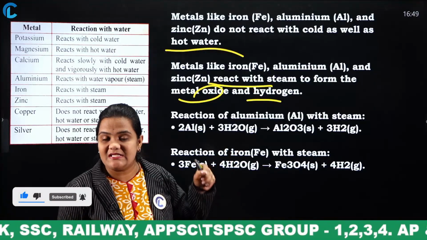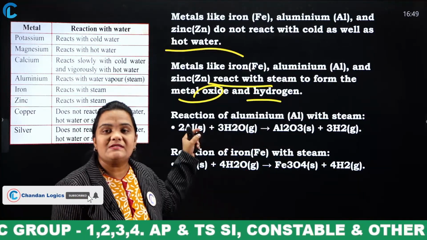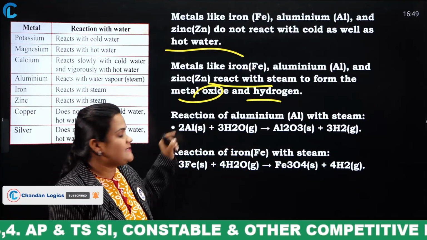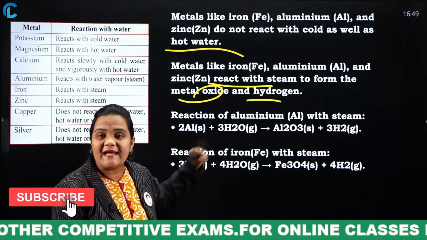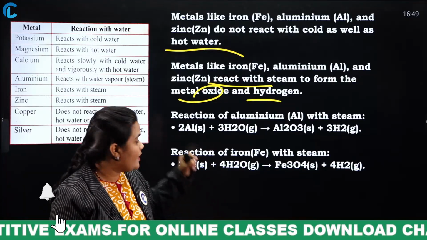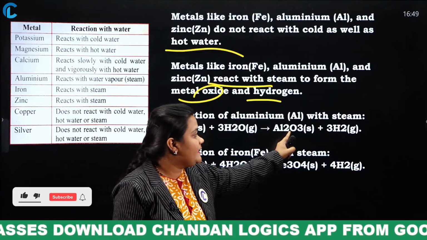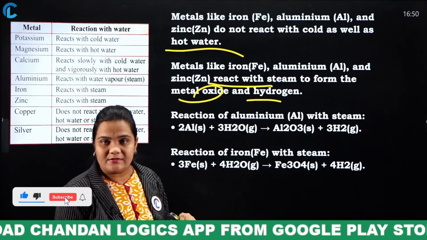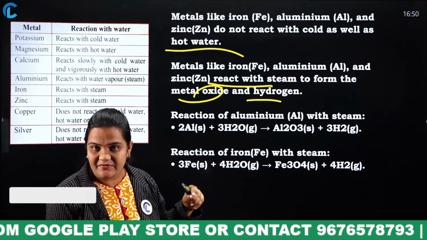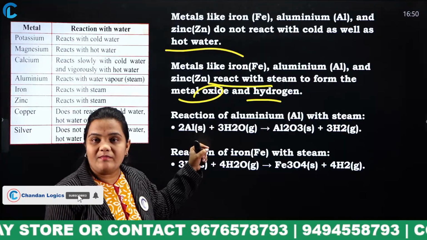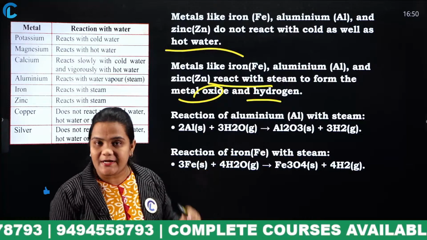If they react with steam, they form metal oxides and hydrogen. For example, look at the reaction. This is aluminium. Aluminium has reacted with gaseous water. Gaseous water is nothing but steam. So it gives aluminium oxide and hydrogen gas. So when iron, aluminium and zinc metals react with steam, they give metal oxides and hydrogen gas.